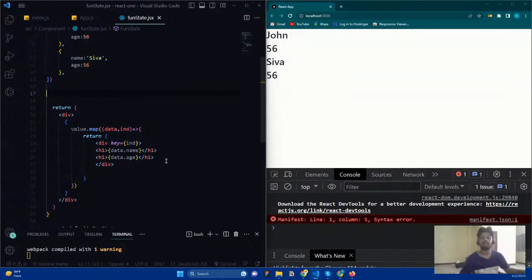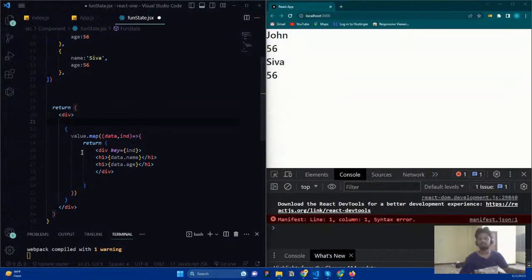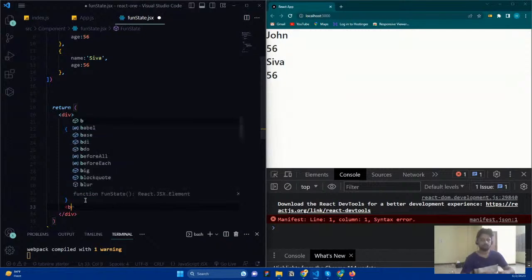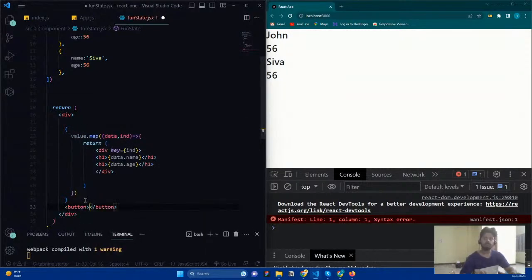Let me add a button here. Not here, here. Let me add a button, and the button is going to have VIP. Okay, and here you can see the VIP. I'm just going to set className equal to btn, like this.